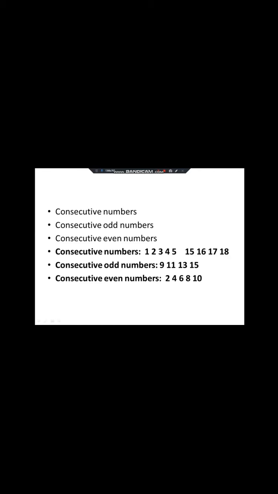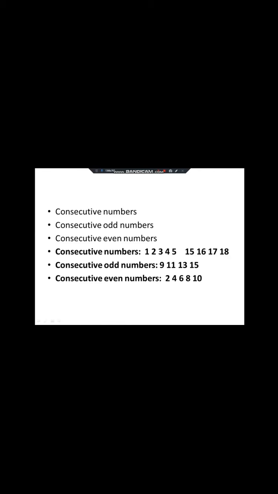Now we will see one by one. Consecutive numbers. What do you mean by consecutive numbers? They are nothing but a group of numbers which are continuous. Just imagine 5, 6, 7, 8, 9 or 11, 12, 13, 14, 15. They are continuous numbers, right? They are called consecutive numbers.